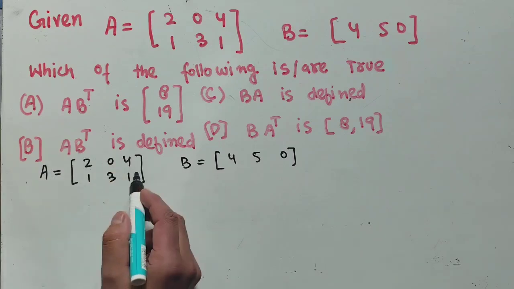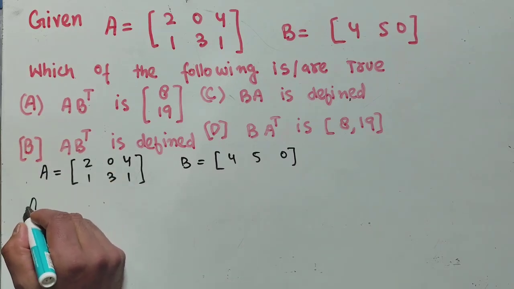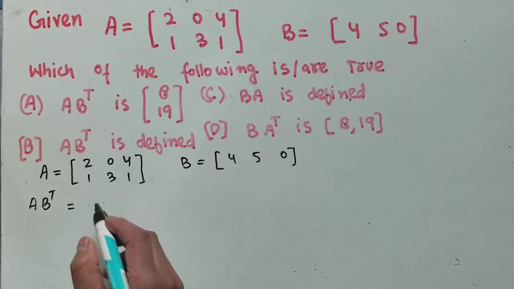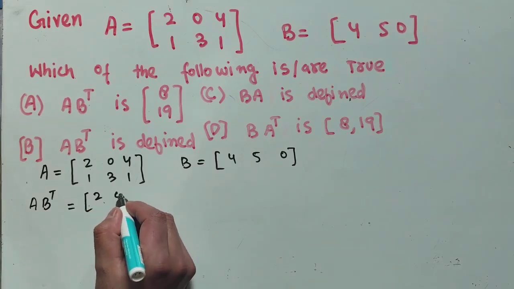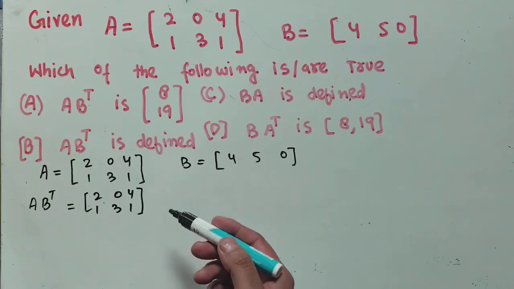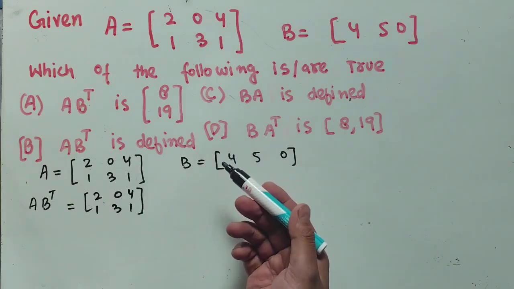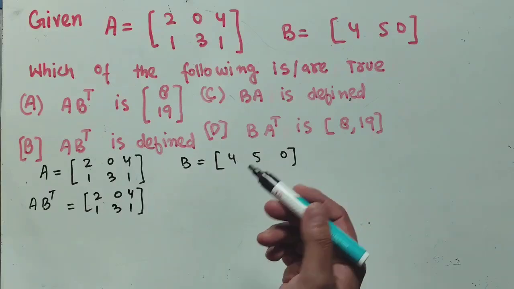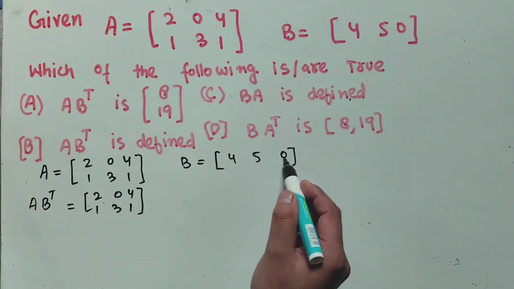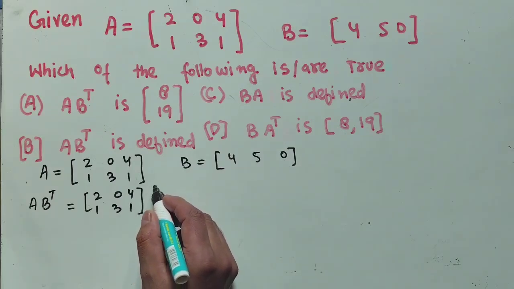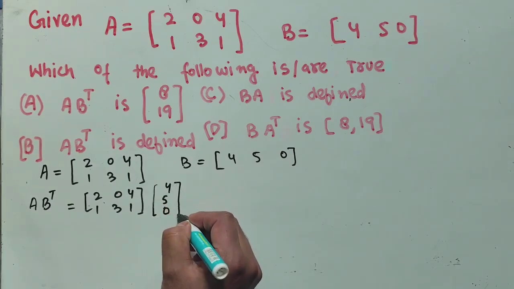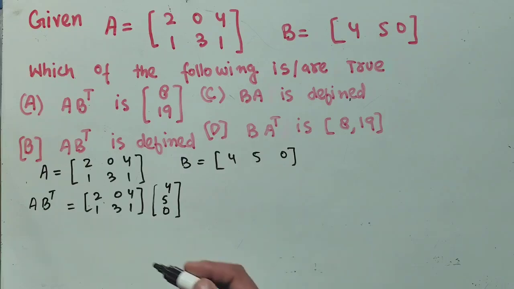So A is this, and we need A times B transpose. We have A as 2 0 4 1 3 1. Now what is the transpose of B? By transpose of a matrix we mean that when we interchange columns with rows or rows with columns, we get the transpose. So if this is a row matrix, it becomes a column matrix, 4 5 0.